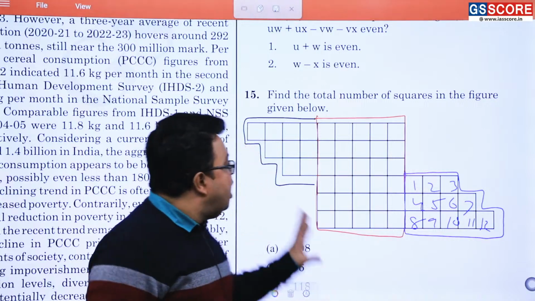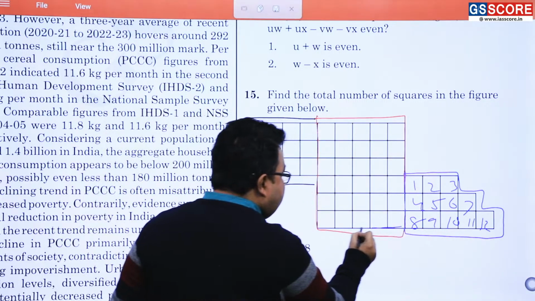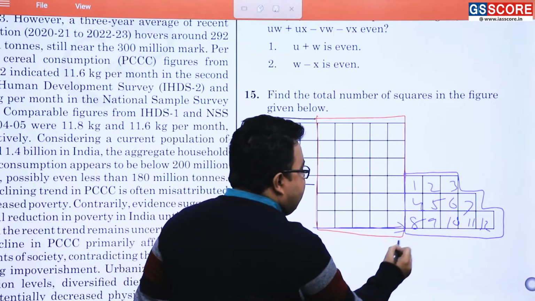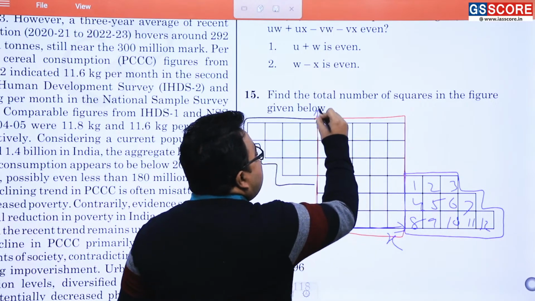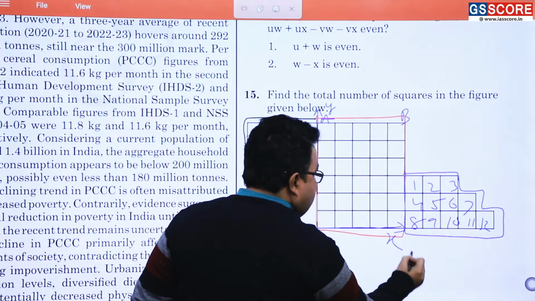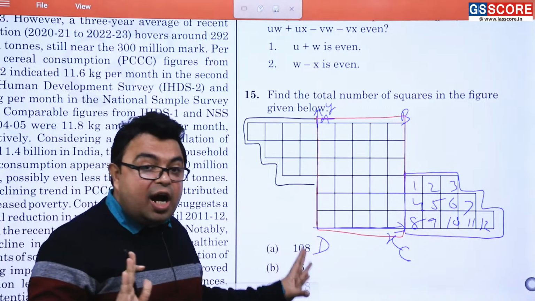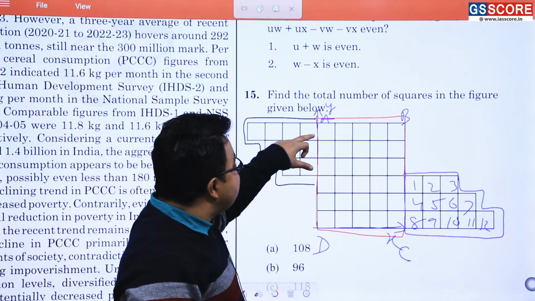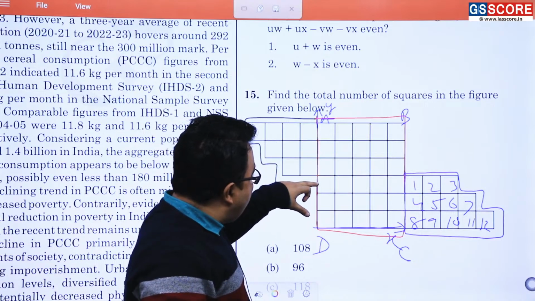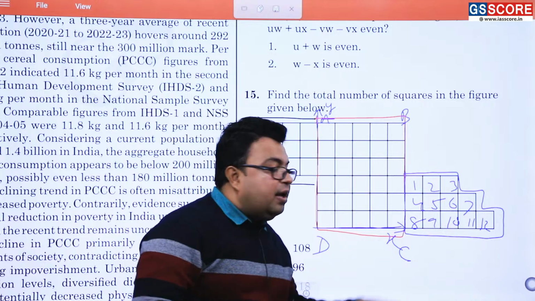There is no need to say all this. You have to find the number of squares. Put this as the x-axis and this as the y-axis. I am just following ABCD. ABCD itself is not a square. Do not count this as a square, because how many divisions are there? 1, 2, 3, 4, 5, 6. Six divisions are here, and 1, 2, 3, 4, 5, five divisions are there.